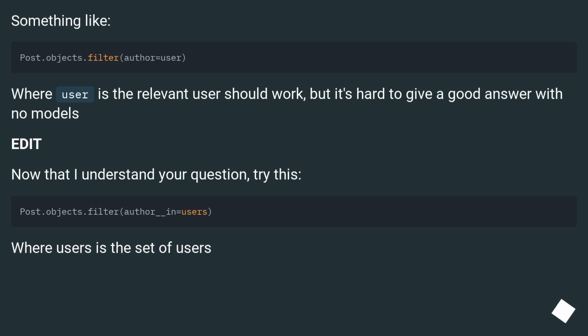Something like, where user is the relevant user should work, but it's hard to give a good answer with no models.